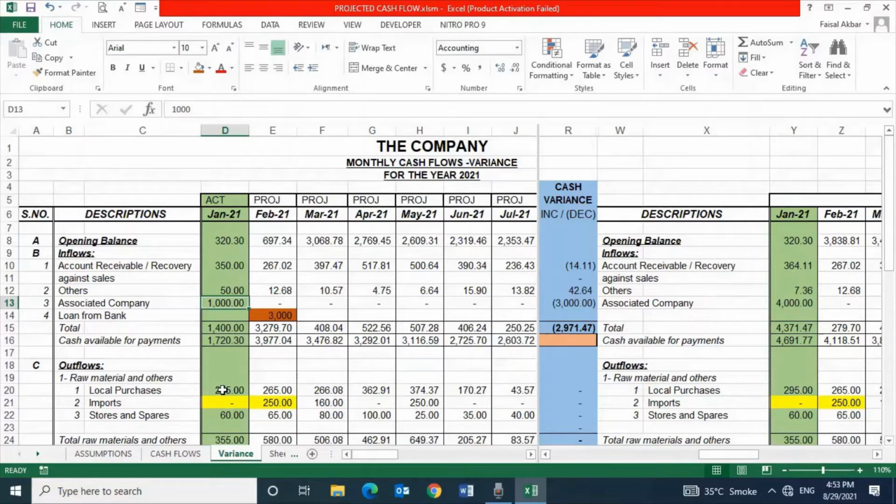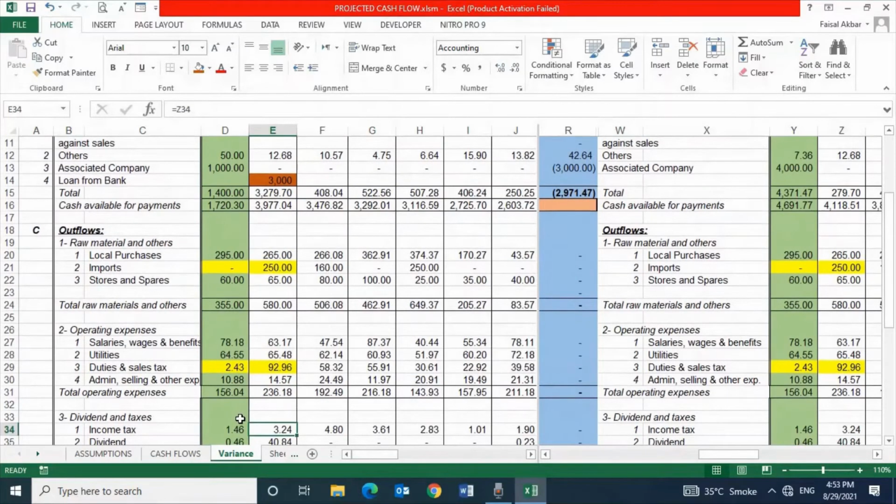Then we come to the outflows. Lockdown due to COVID-19 affected the international transit, and as a result, imported material was delayed for 1 month and due to be paid in February 2021. We will update the projections of February 2021 accordingly. Operating expenses was same as projected except for duties, which reduced due to delay in imports. The projection of February 2021 is updated accordingly.